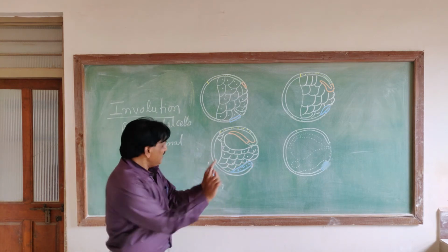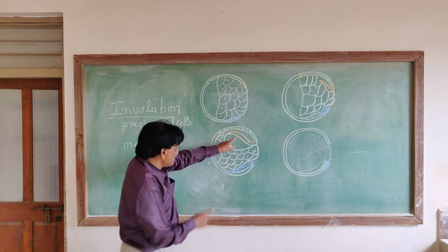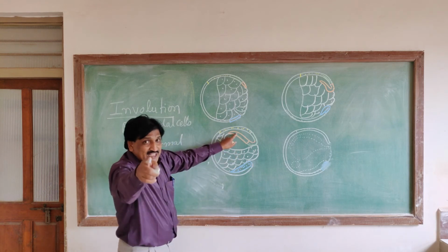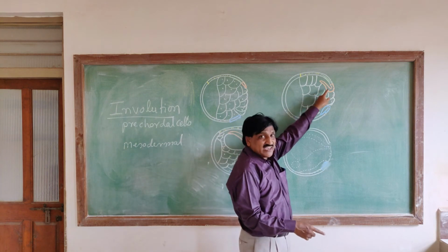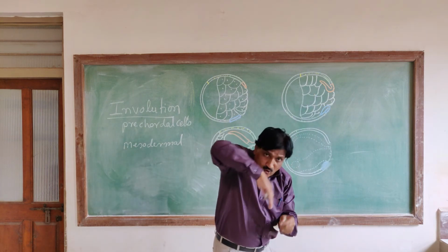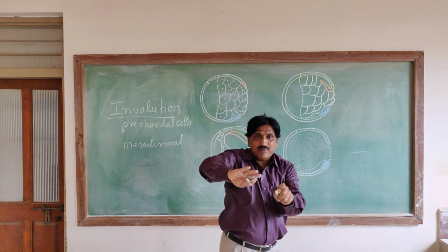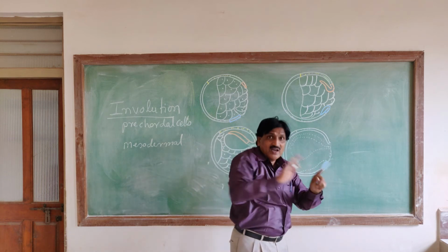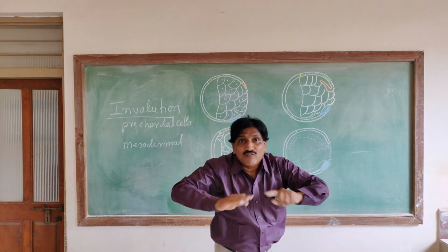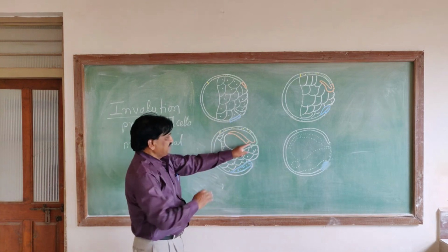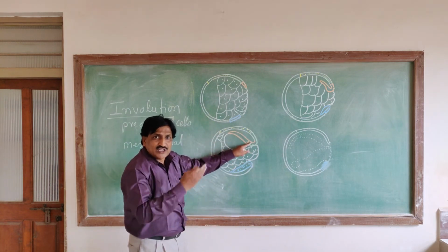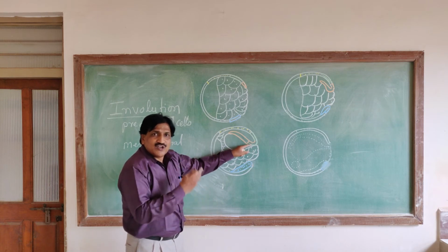So in the first diagram, the precaudal plate or cells involute over the dorsal lip and move forward along the roof of the archenteron. Still they are moving inside. It is followed by the notochordal cells.